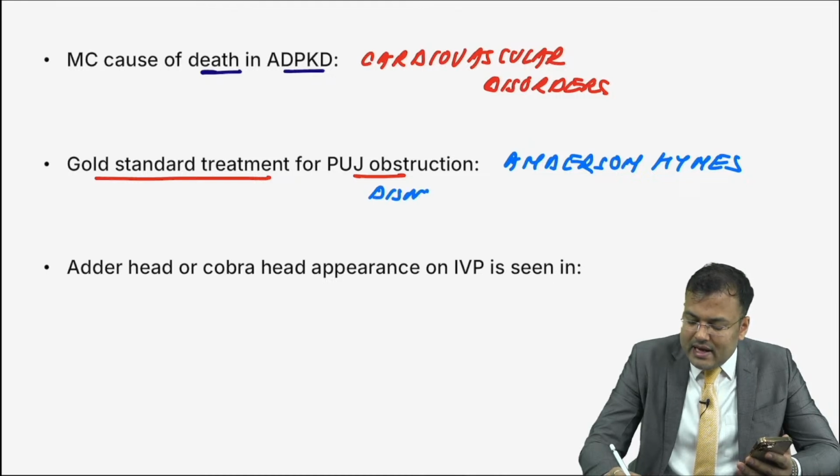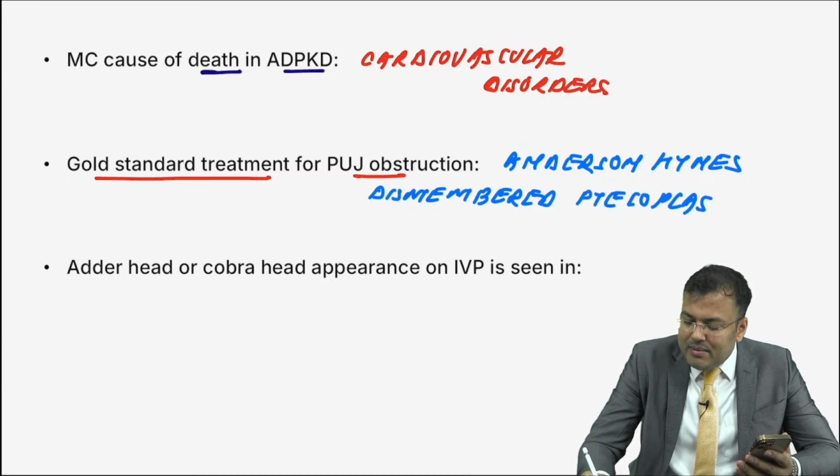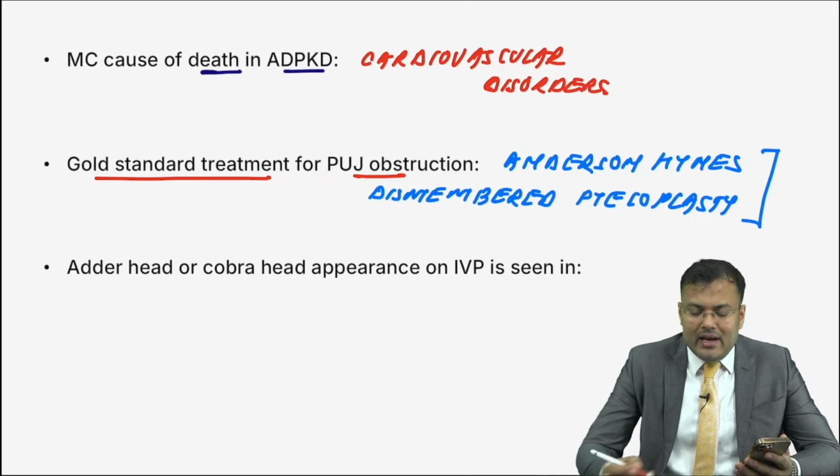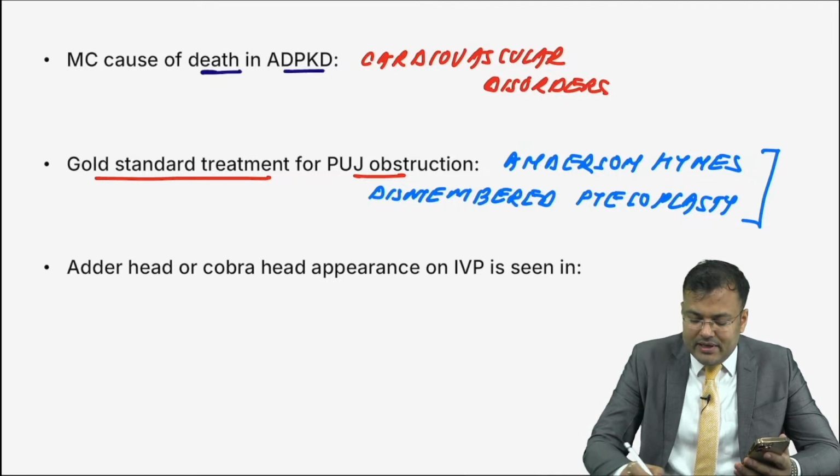Clear? So this is Anderson-Hynes dismembered pyeloplasty.